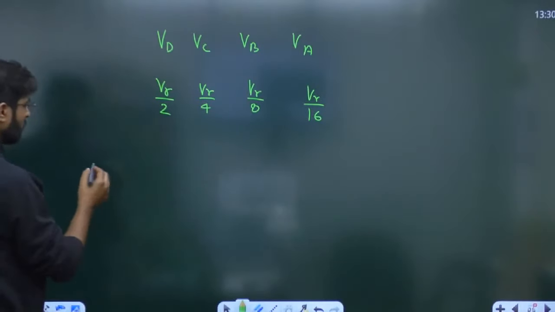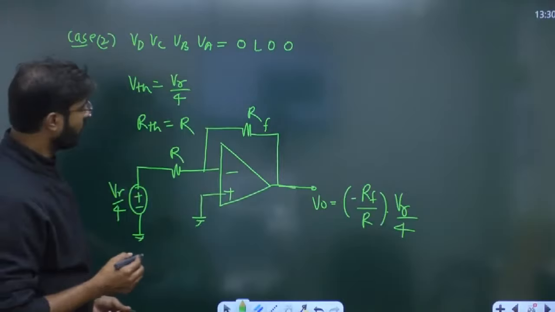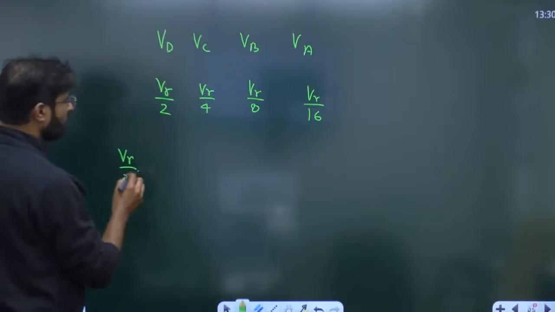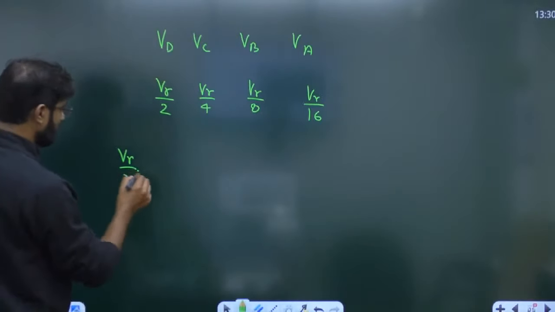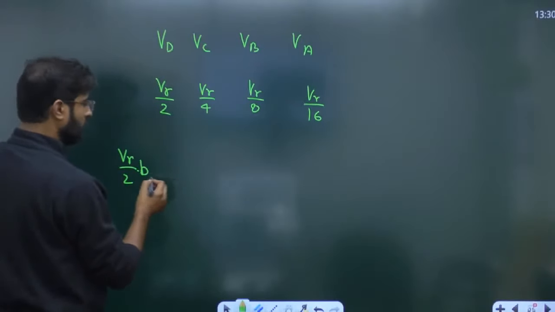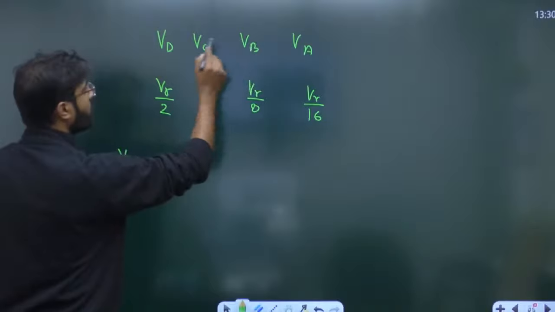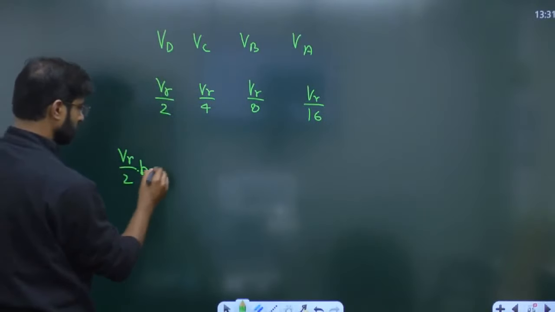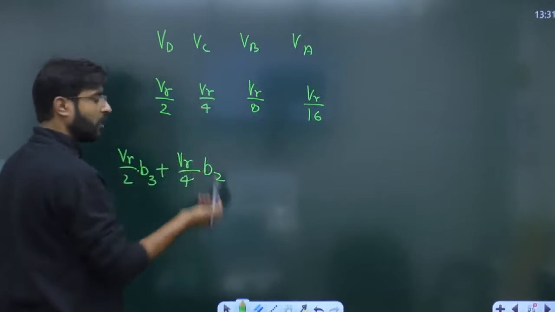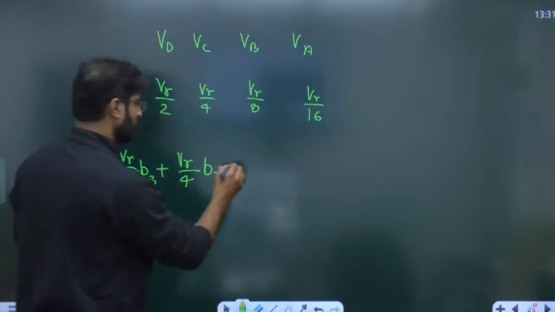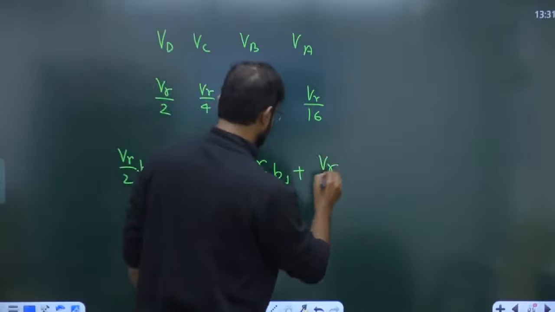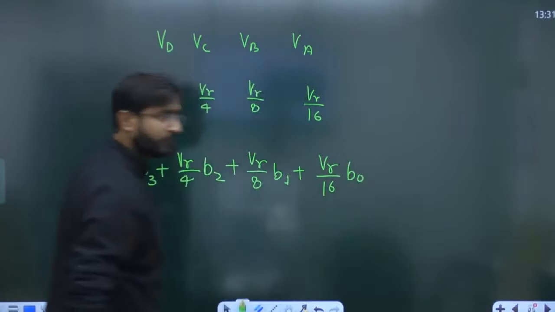So if you want to find out the decimal equivalent, everyone try to understand how we are going to write it. So VR by 2 into B3, or we can say B4. B naught, B1, B2, B3. VR by 4, B2. Whether it is connected to 1 or connected to 0, according to that we have to write B. VR by 8 into B1. VR by 16, that is B naught.